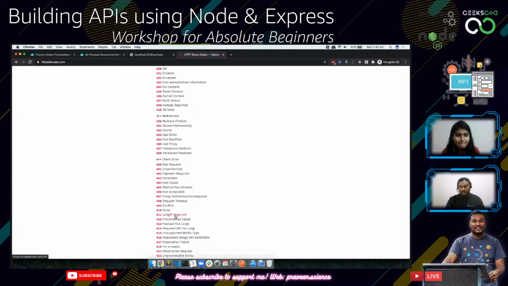408 is a request timeout. This happens between two servers, when a server like a load balancer is trying to access another server. You will use 408 when this server is not responding for a long time. It says response timeout, request timed out. And then 409 is conflict.